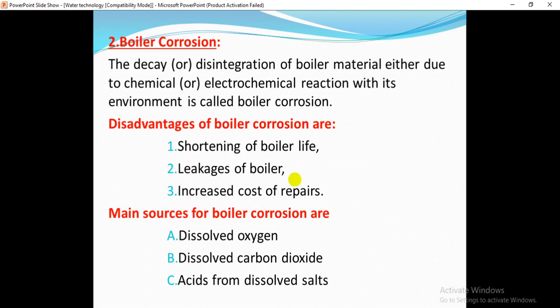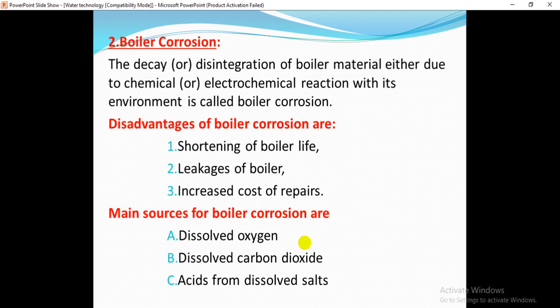And the second one is that leakages of the boiler can take place. If you have corrosion, leakages can also take place in the boiler, and there is increased cost of repairs. That's why we need to spend much more on repairs due to the corrosion. And what are the main sources of boiler corrosion?